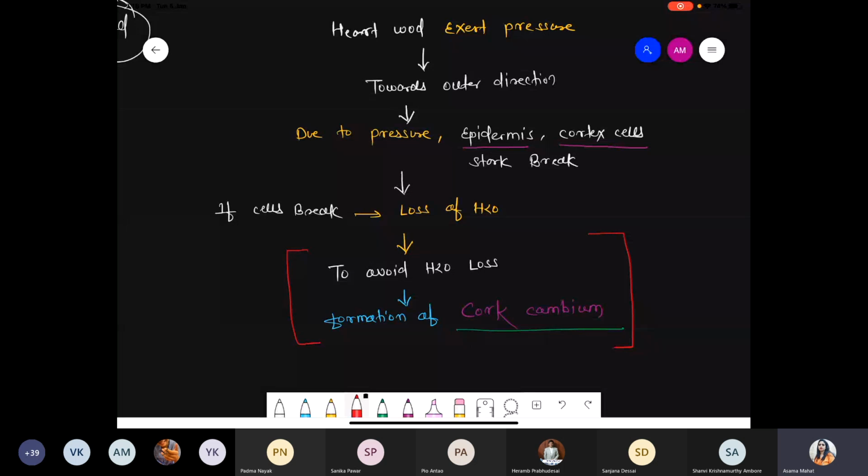Got it? Until now we saw all this entire information about the vascular cambium. Vascular cambium forms at the center. But now we are talking about cork cambium, which is formed toward the outer side. They form in the extracellular region. Extracellular region means toward the outer side. So vascular cambium at the center, and now toward the outer side there is the presence of cork cambium. Got it?